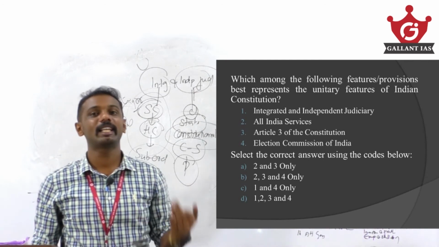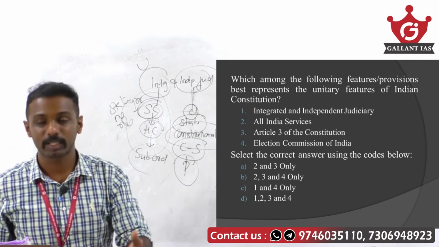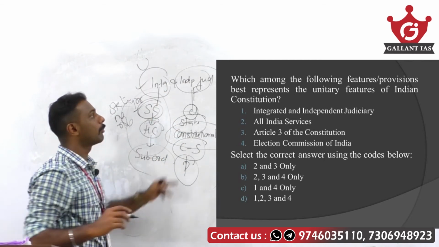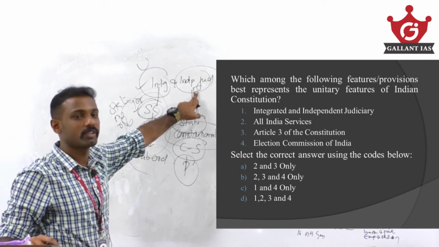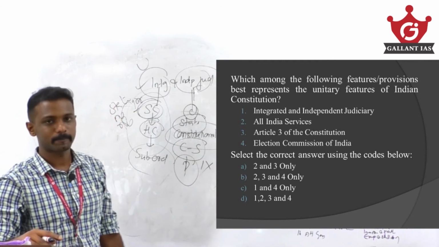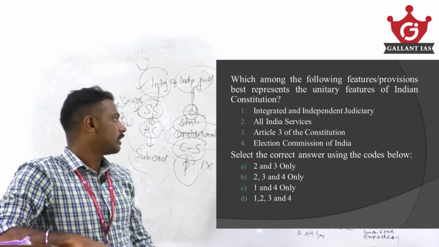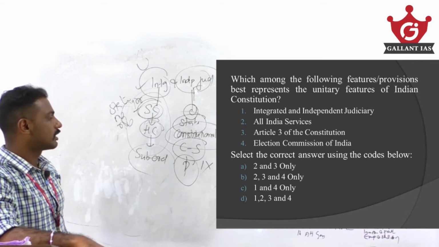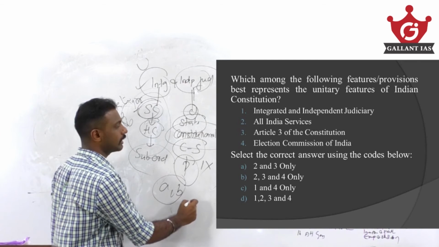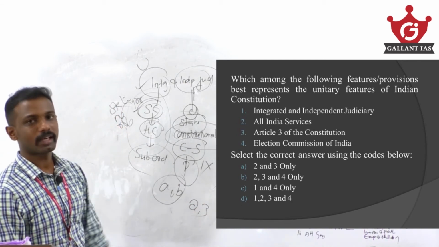They look into the legality of both, but regarding appointment or removal, the state has no role, showing a unitary feature. But independence of the judiciary is not a unitary feature, it is a federal feature, so one should not be there in your answer. Clear? Since one should not be there, you can eliminate options C as well as D. Your answer should be either A or B, which say that 2 and 3 are correct statements, because in both A and B, 2 and 3 are there.